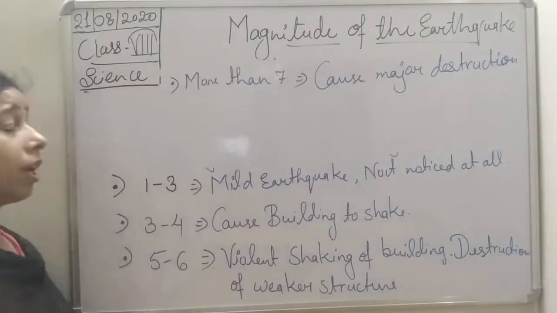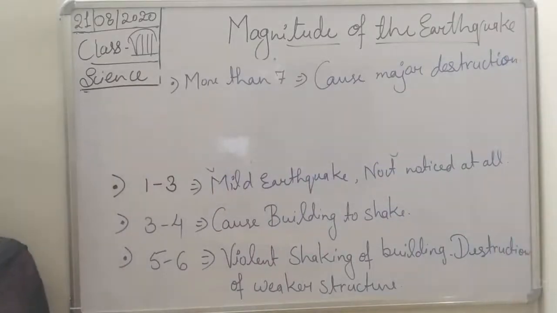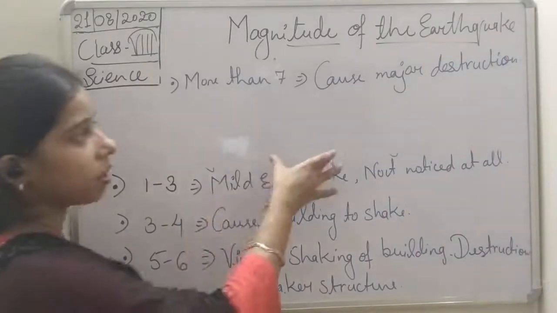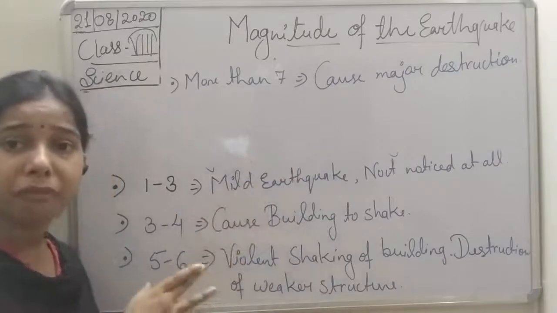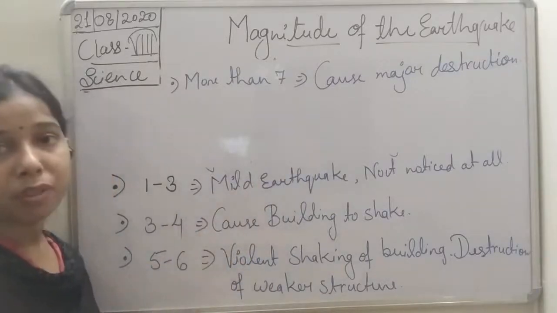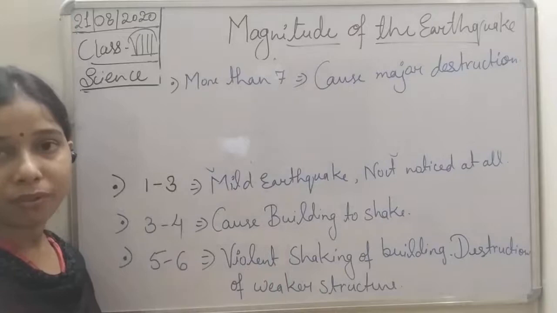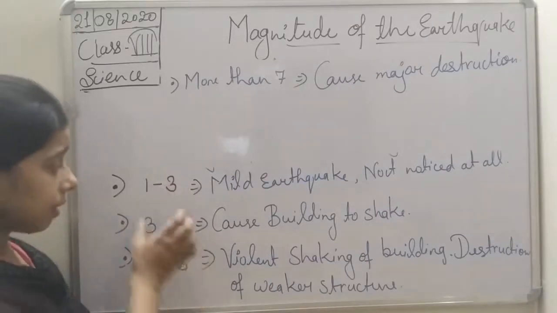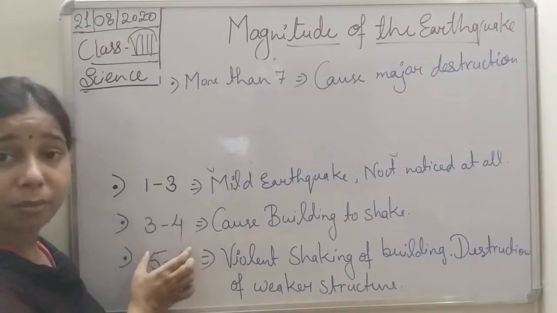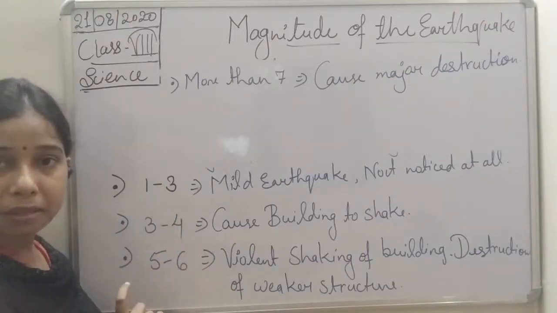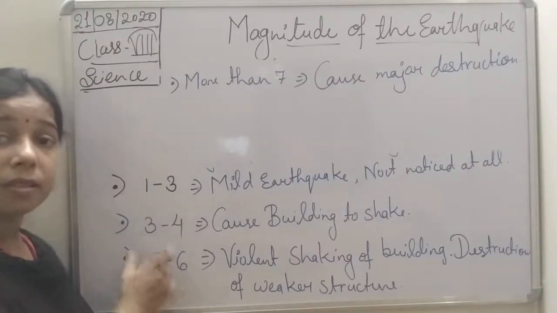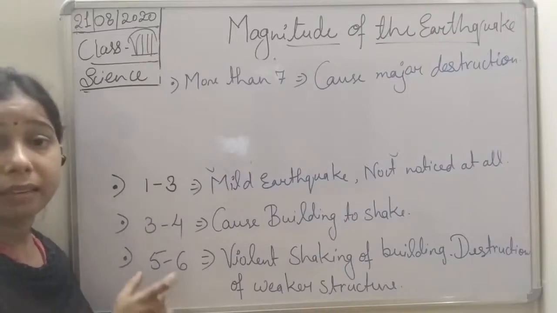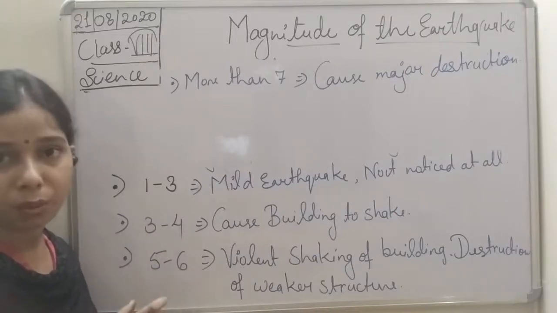So if it is more than 7, students, it will cause a lot of destruction. That will be a major, a very strong earthquake. It will lead to the loss of life and property. So these are the measurements that we find on the Richter scale, and with the help of these points, students, we can tell the intensity of the earthquake.